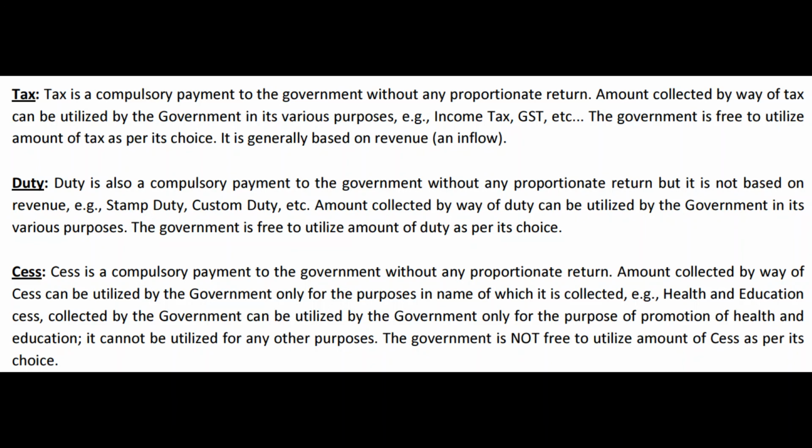But does it matter to the government? Yes, it matters. If the central government collects, let us say, excise duty on diesel, it has to share at least 40% of that with the state governments. But if it collects a road cess in the name of cess on diesel or petrol, it is not under any obligation to share even 1 rupee with the state governments. It can use it entirely according to its discretion at the national level. So that is another difference between tax and duty on one side and cess on the other side.